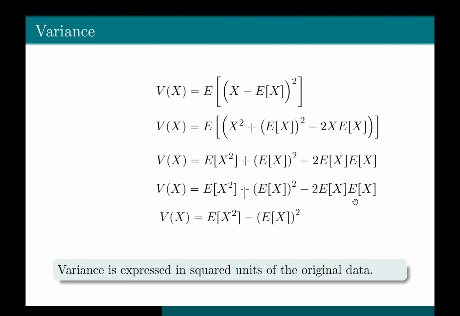Variance is expressed in squared units of the original data. When we calculate variance, we square the difference between each data point and the mean. This squaring process changes the units of measurement. For example, if your original data is in meters, the variance will be in square meters.